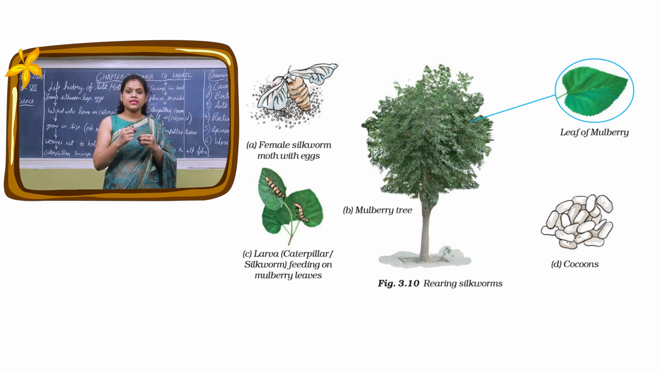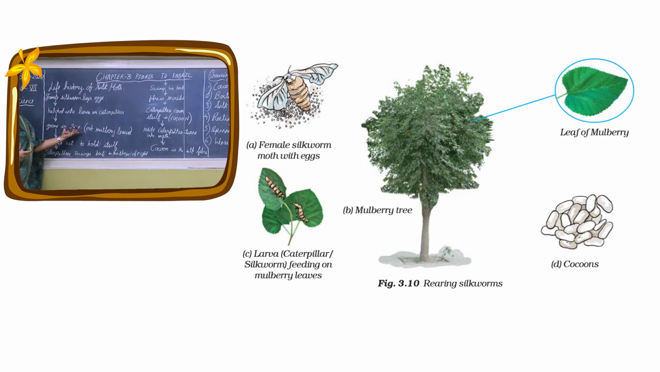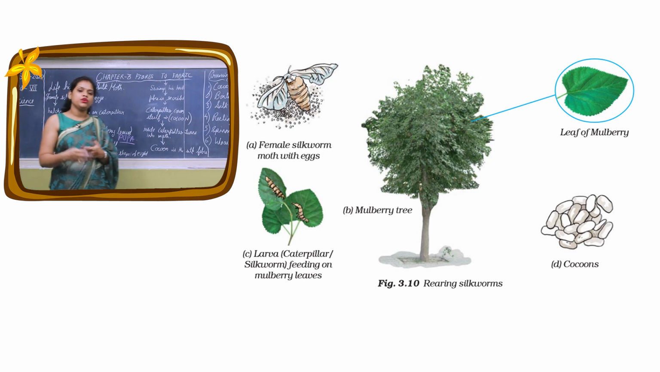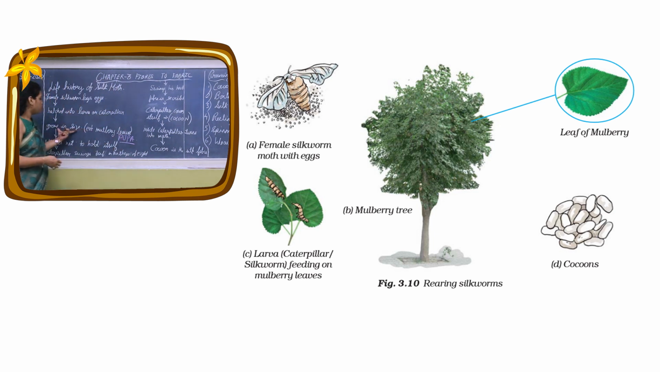So what happens? These caterpillars grow in size. So this stage is called the pupa stage. Now they are ready for the pupa stage. So what happens? They eat and eat and eat for 20 to 25 days. They keep on eating the leaves and they grow in size. Then they stop eating.